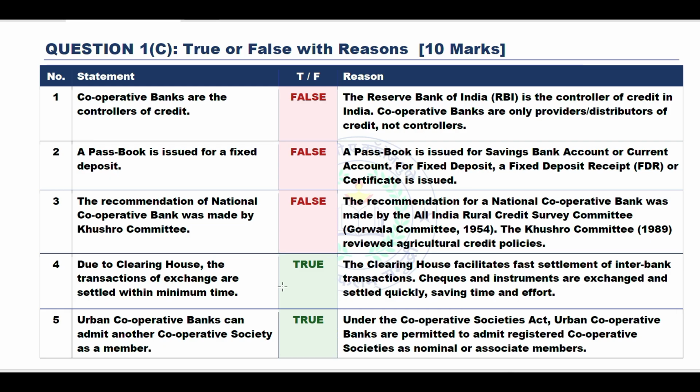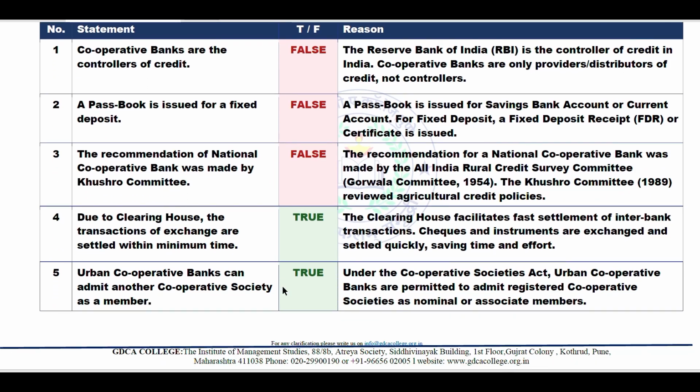Number 4, due to the clearinghouse, the transactions of exchange are settled within minimum time. It is true. Why? The clearinghouse facilitates fast settlement of interbank transactions. Cheques and instruments are exchanged and settled quickly, saving time and effort.